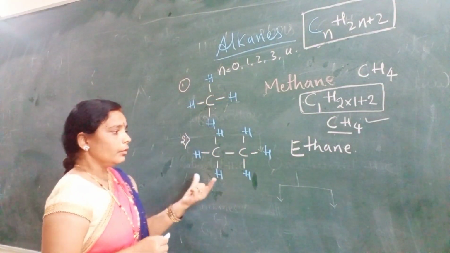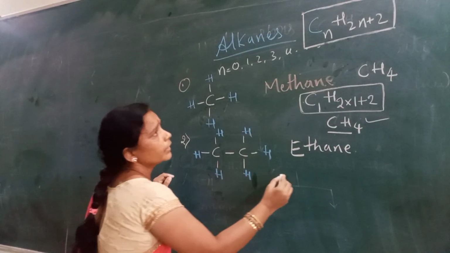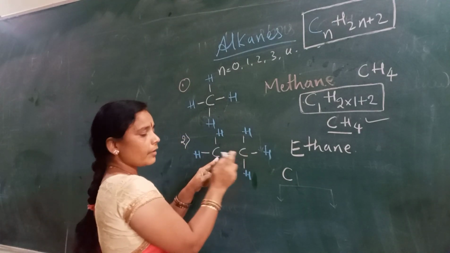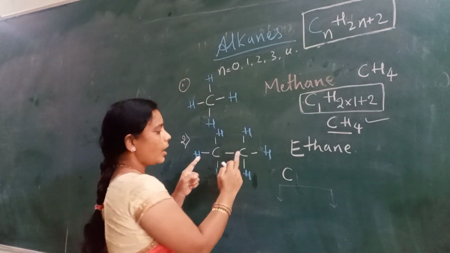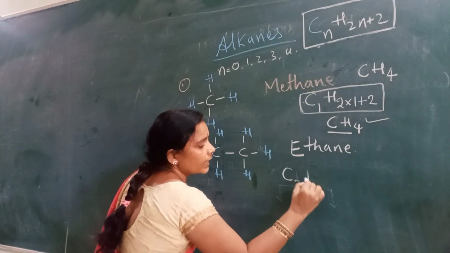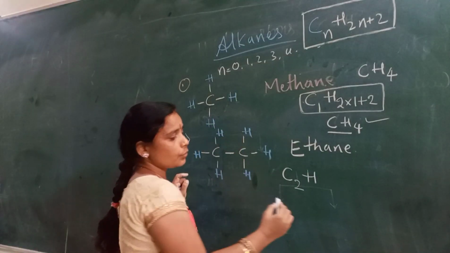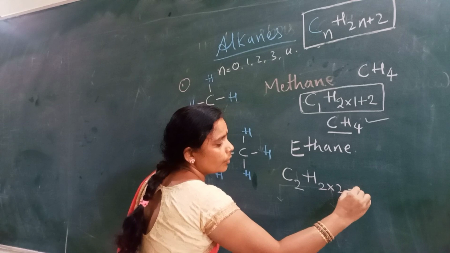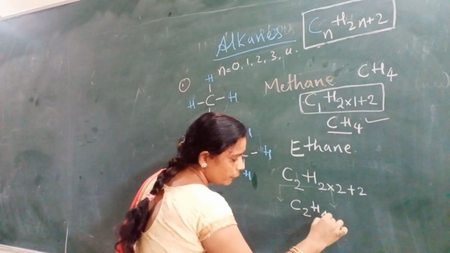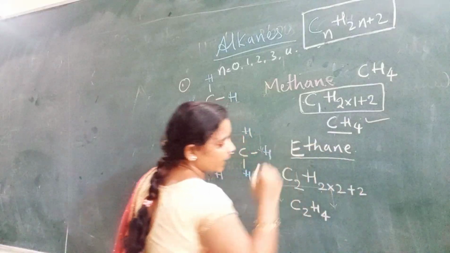Okay, so now we will match ethane also with the general formula. What is the general formula? Yes, CnH2n plus 2. n is the number of carbon atoms. How many carbon atoms are there in the case of ethane? Only 2. So C2, then we should manage the H. What is the formula for H? That is 2n plus 2. 2 into 2 plus 2 is 6, so C2H6. So this is ethane.